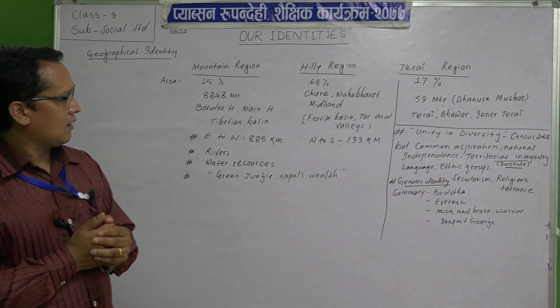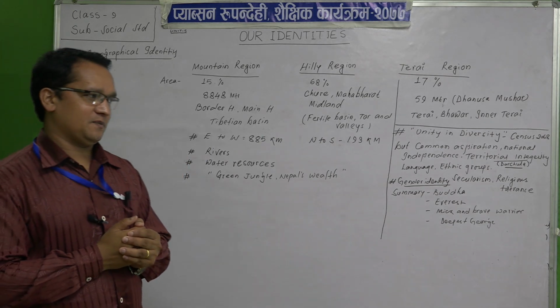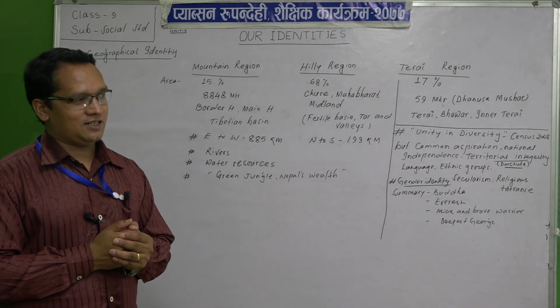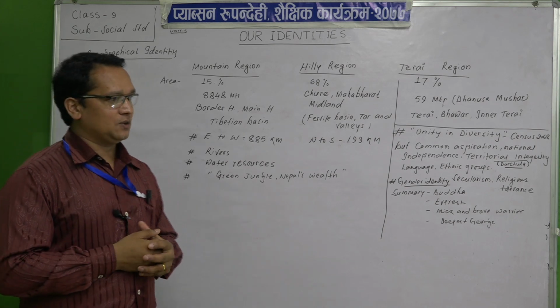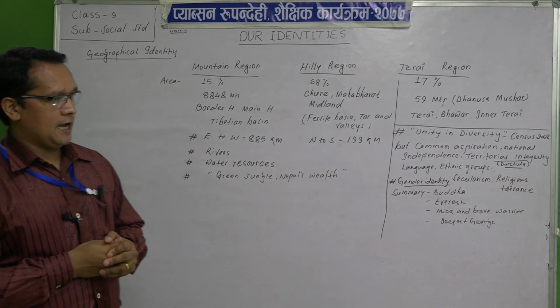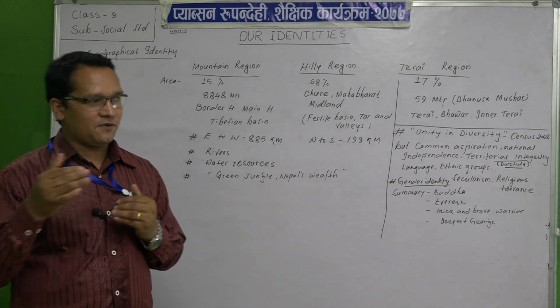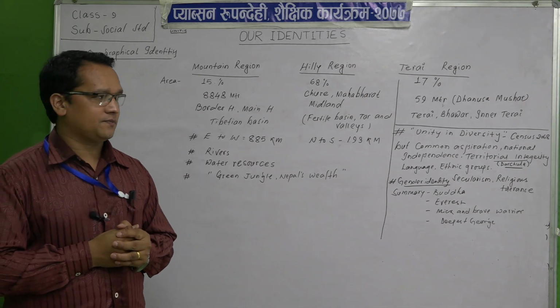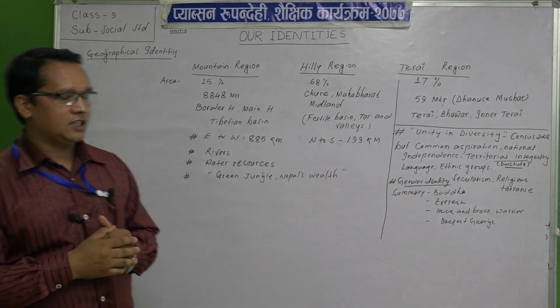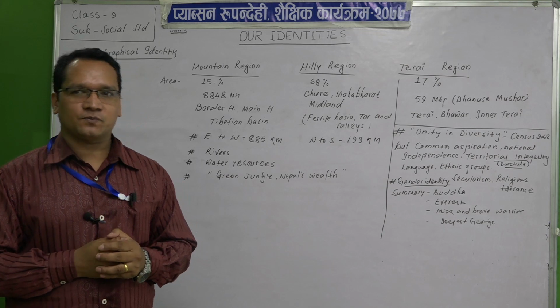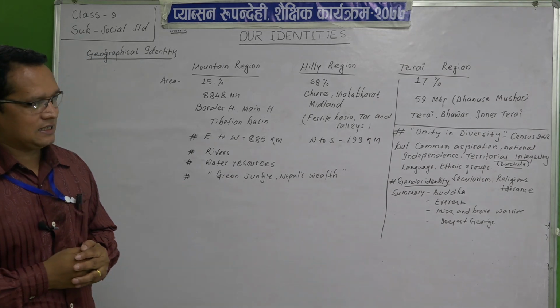Unity in diversity. According to the census 2068, as I told in previous classes also, we have 125 ethnic groups, 123 languages, and 10 religions.